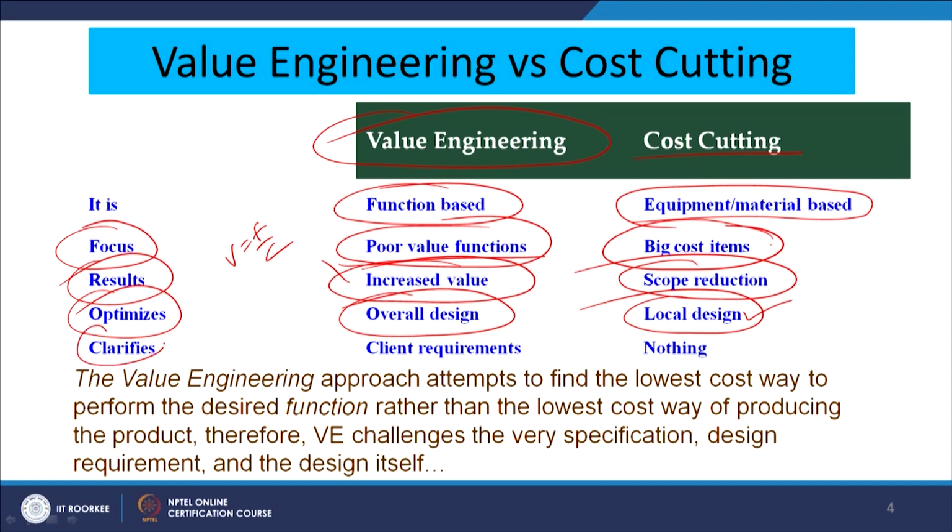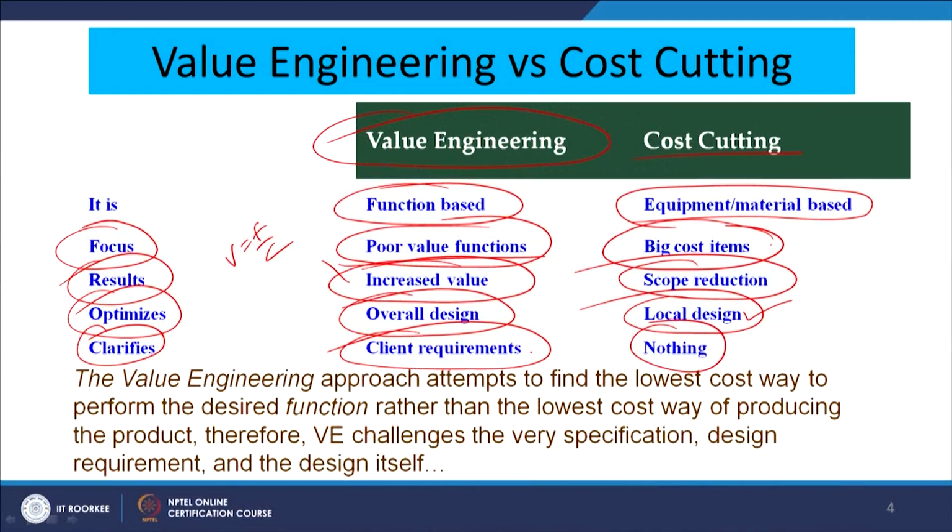And value engineering clarifies the client requirement. As we have already seen, our focus is more on the customer requirements, what are the functions for which the customer is buying the product. So, our focus area is we try to clarify the customer's requirement, and in case of cost cutting there is no such clarification. We try to reduce the product and try to impress upon the customer that now we are offering a similar product at a lower cost, but the product may have compromised on certain aspects which is hidden or which is not known to the customer.